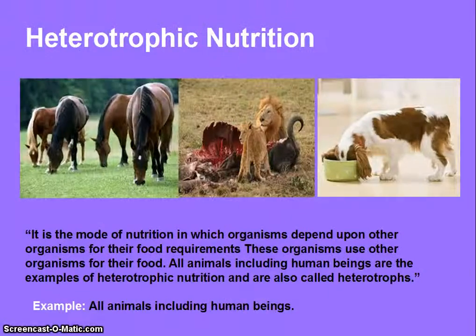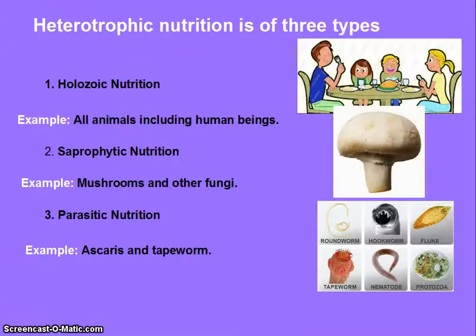Heterotrophic nutrition. It is the mode of nutrition in which organisms depend upon other organisms for their food requirements. These organisms use other organisms for their food. All animals, including human beings, are examples of heterotrophic nutrition and are also called heterotrophs.